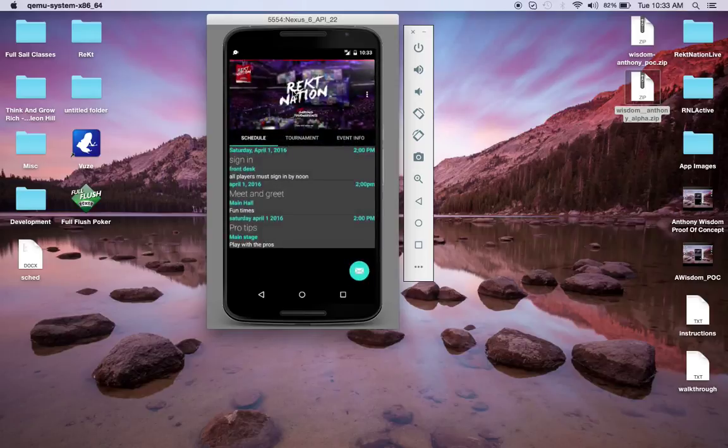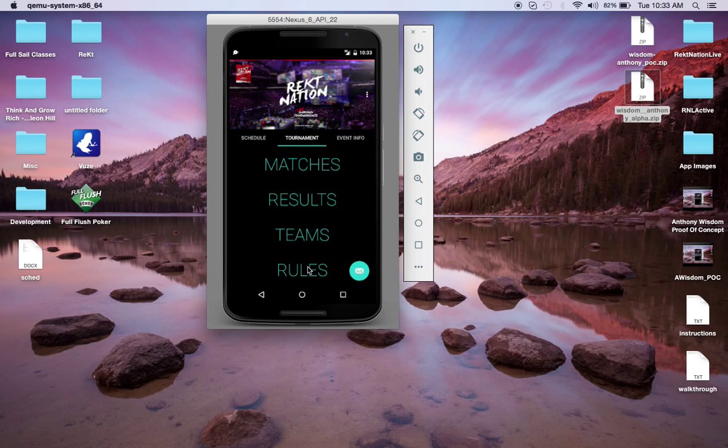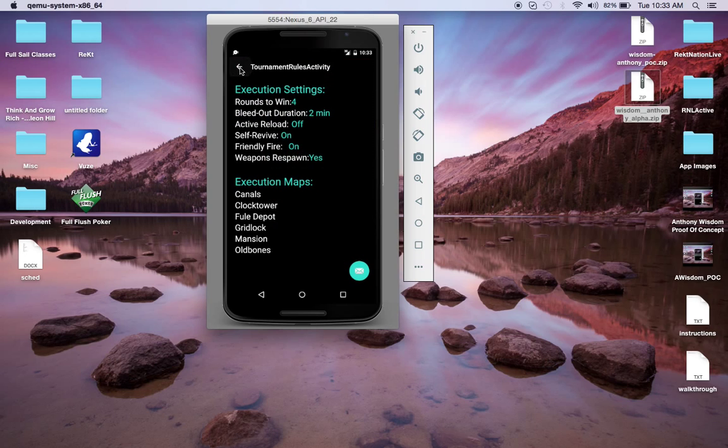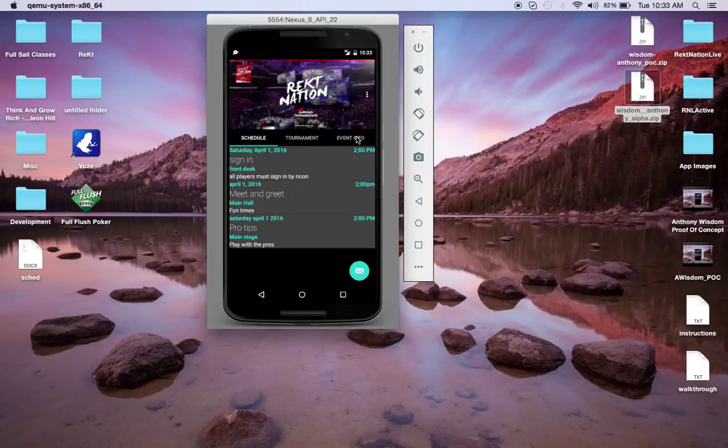I will have those images cycling here, so every time you come here, it shows you a different one. That's not implemented as of yet. The push notifications and actually getting that data in there, the rules, the image is uploaded, it just hasn't been put in yet.